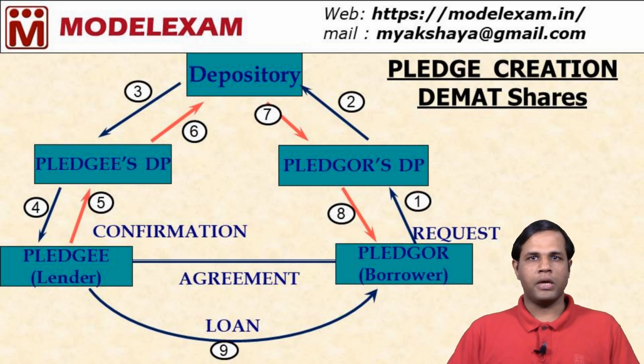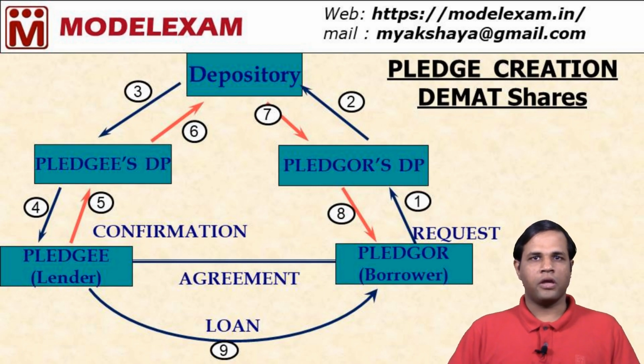The pledgee's DP in turn forwards the request to the pledgee. So the first 4 steps are nothing but the borrower submitting the pledge request form and it reaching the pledgee, that is the lender.